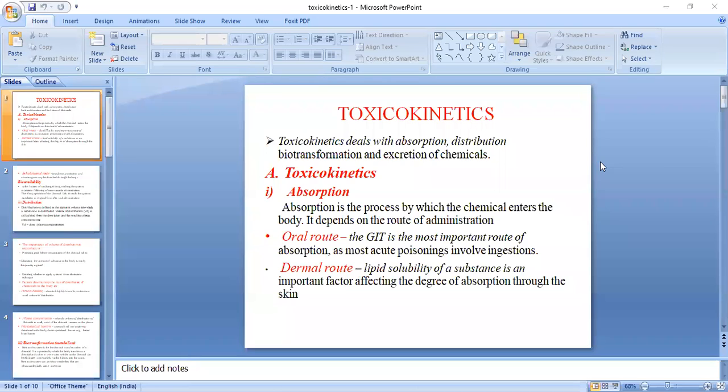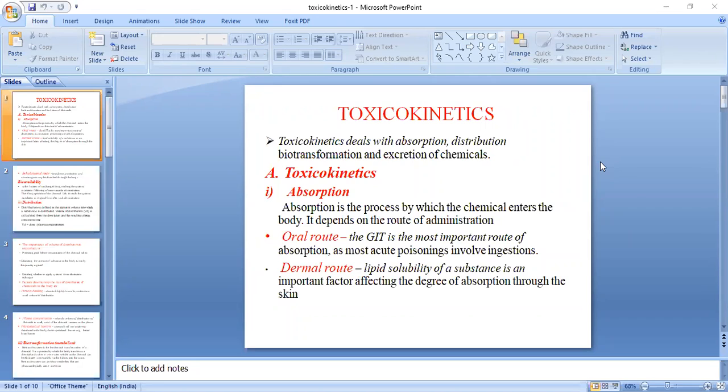the route of administration. Why does it depend on the route of administration? Because many times some people, by chance or by choice, like many patients or persons who are on addictive substances such as heroin, cocaine or morphine, take them directly by the intravenous route.